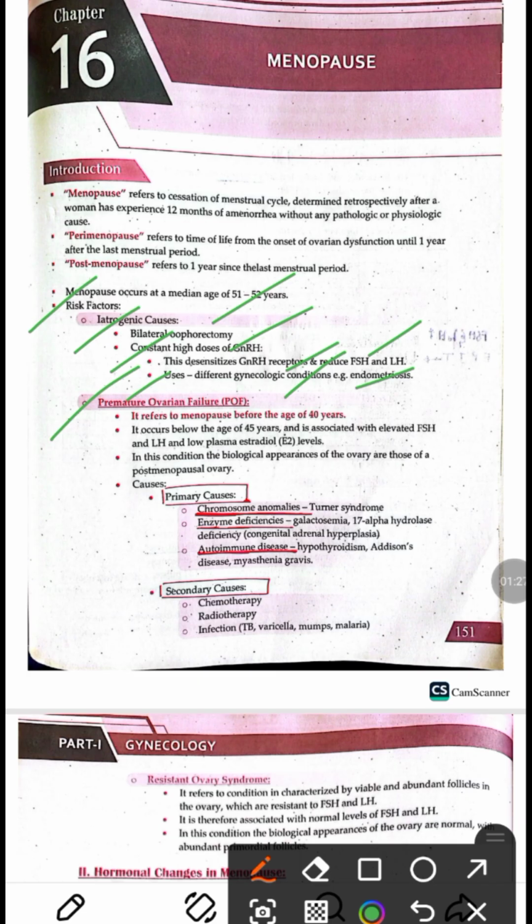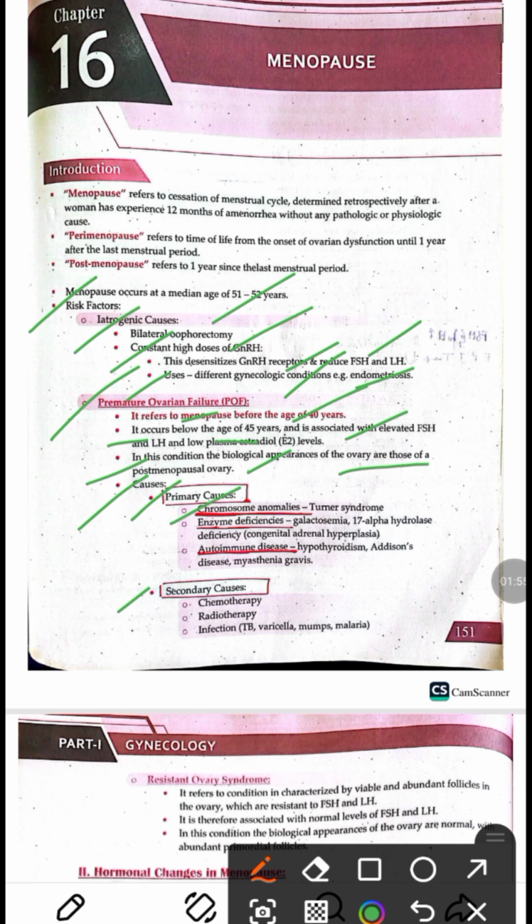Second one is premature ovarian failure. Premature ovarian failure is menopause before the age of 40 years, and it is usually associated with elevated levels of FSH and LH, because there is a decrease in the level of estrogen, which causes a compensatory increase in FSH and LH. In premature ovarian failure, the biological appearance of the ovary is that of the postmenopausal ovary. The causes include primary causes and secondary causes.